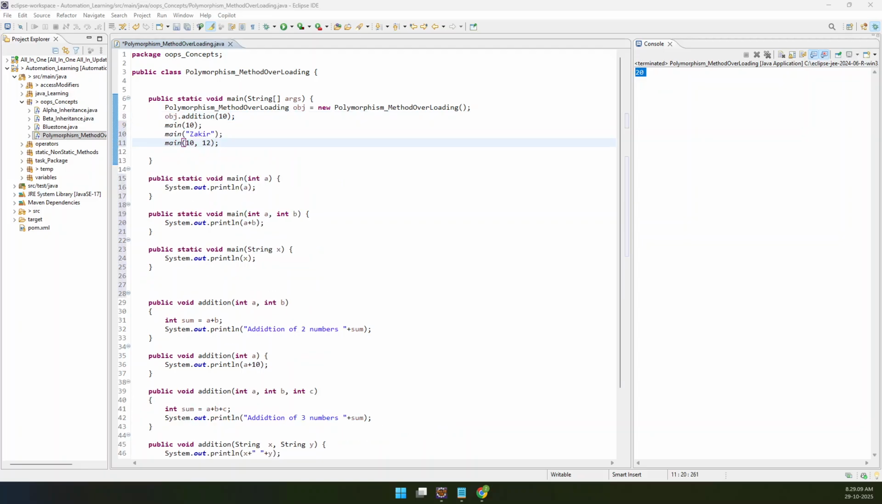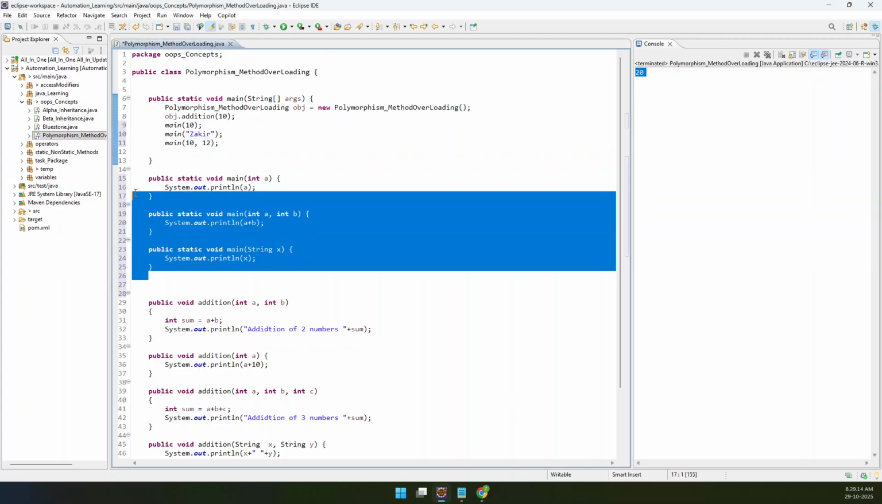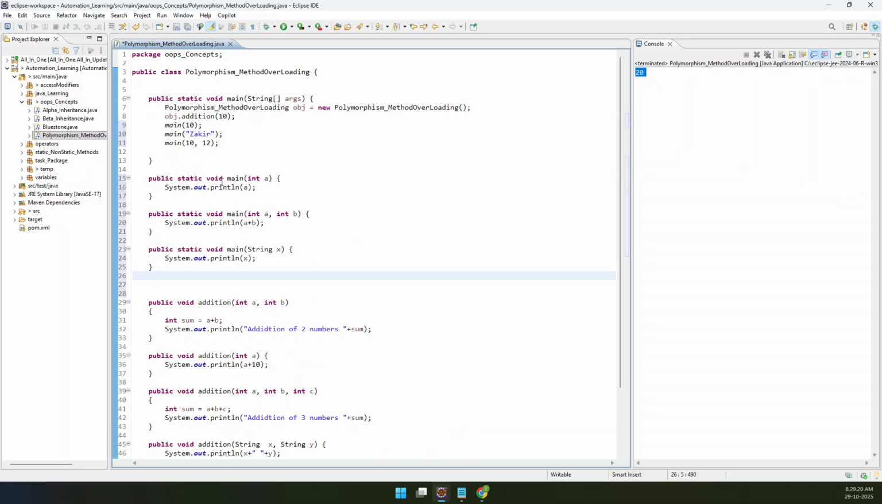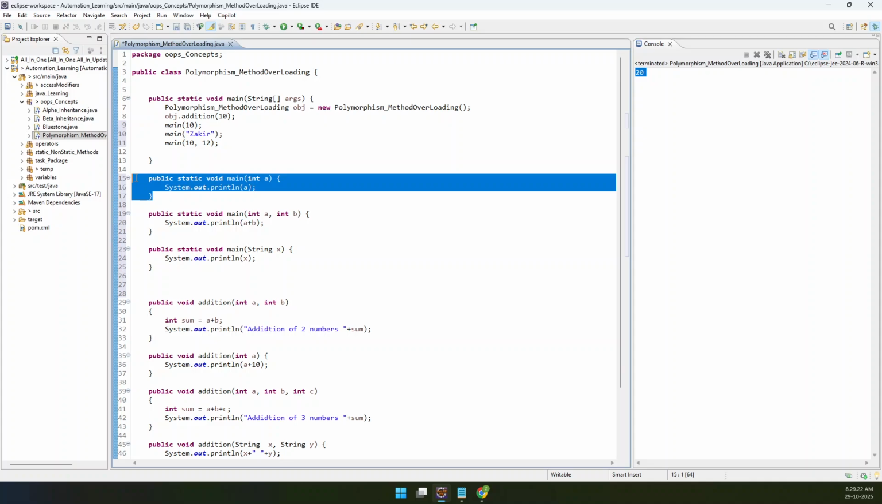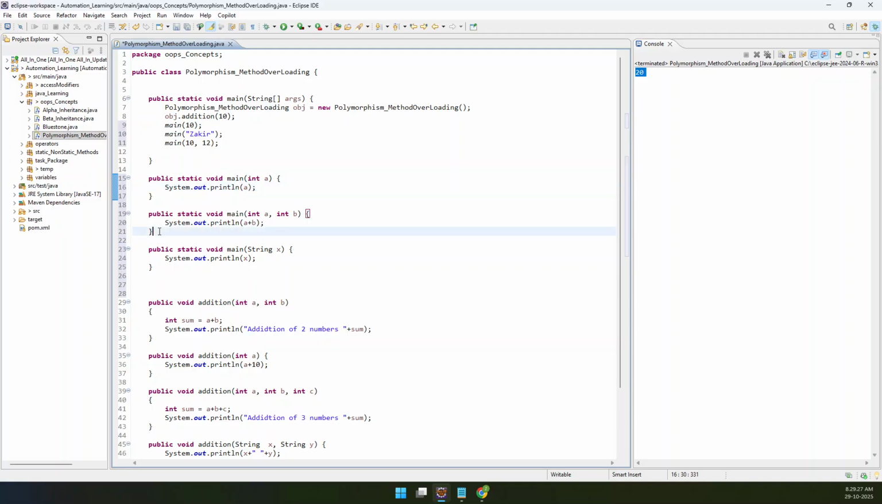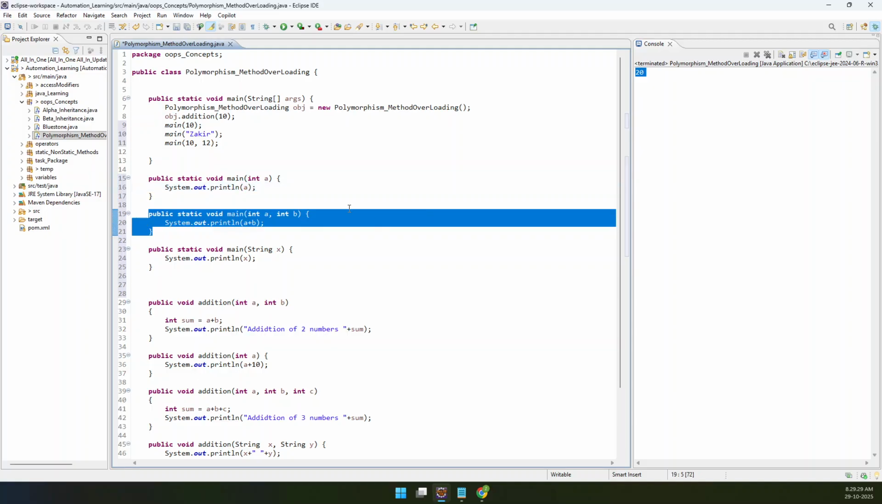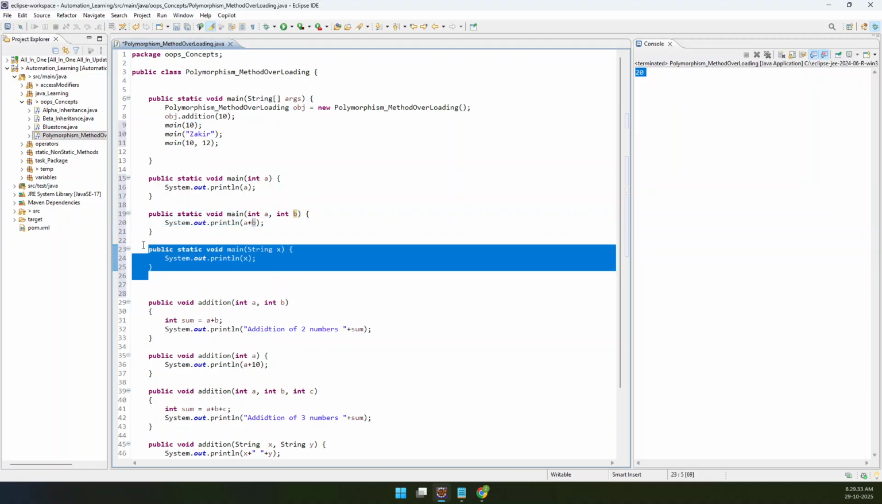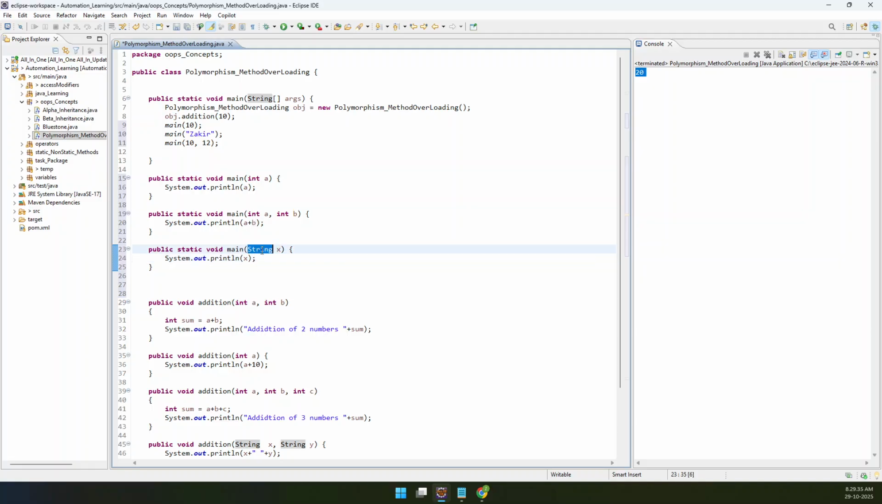If someone is asking you in an interview, can you overload a main method? So instead of blindly remembering this, let us do it. So let me create a method with the name called main. I have created a method with the name called main. This time it is accepting a parameter called int. I have created another method with the name called main. This time it is accepting two parameters. I have created another method called main. It is accepting string as the parameter.